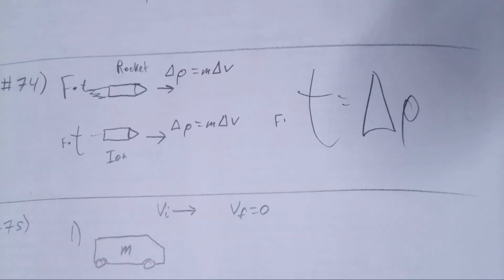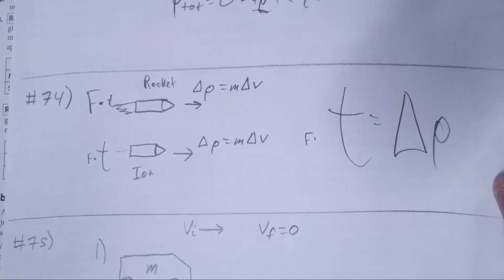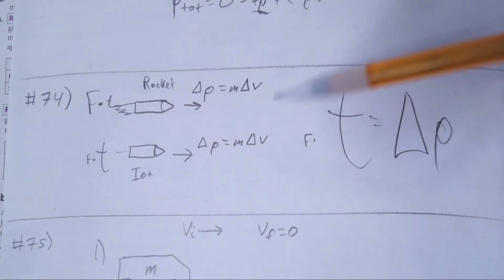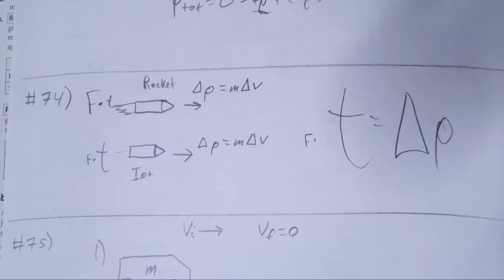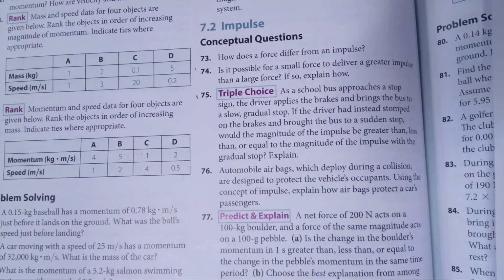it's just saying you're looking at both of the numbers together. It's not just a large force is a greater speed. A large force and a small force can both produce not only the same change in momentum, but the same impulse, because the times are inversely related to those. So is it possible? Yes, it would just have to be running for more time. Okay, so possible.